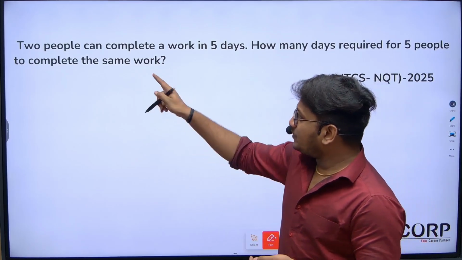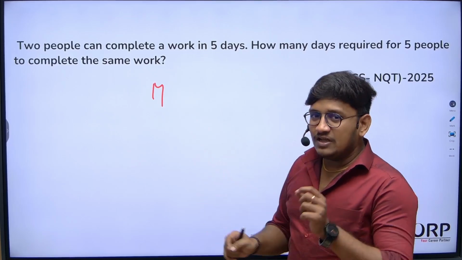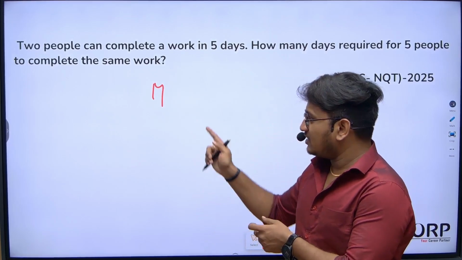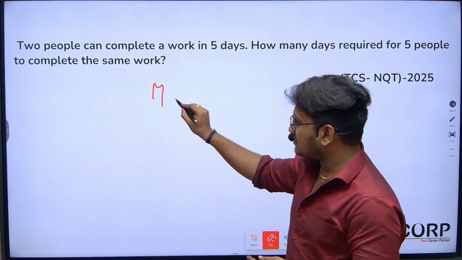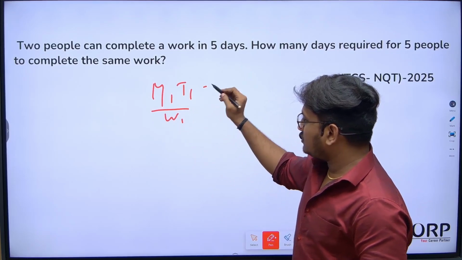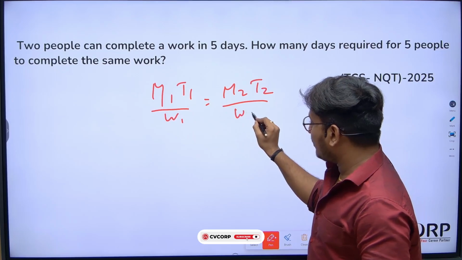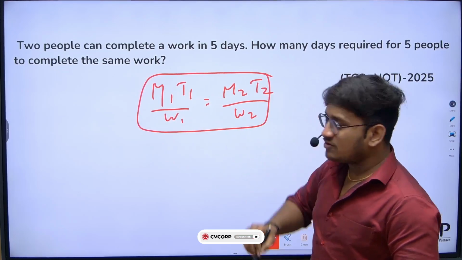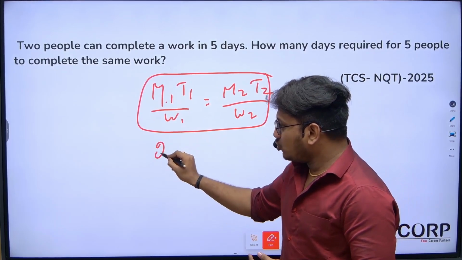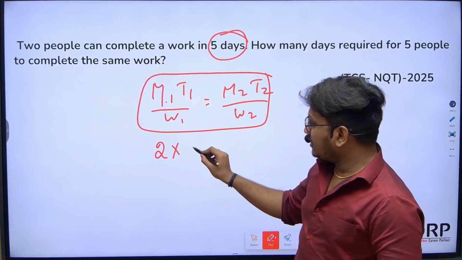So here 2 people can work. For the first time when you are solving, you just need to remember, when people are working on equal efficiencies, a condition that we already discussed in the previous classes: M1 T1 by W1 is equal to M2 T2 by W2. Now M1 means manpower. How many people are working initially? 2 people can complete a work in how many days? Time is 5 days.